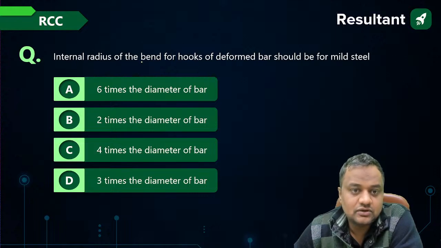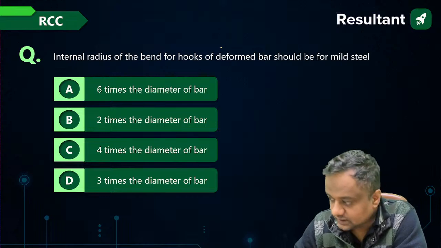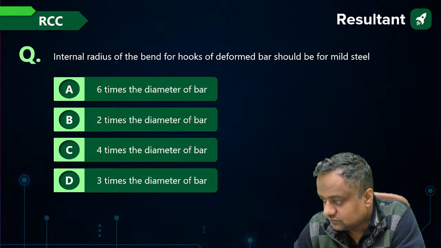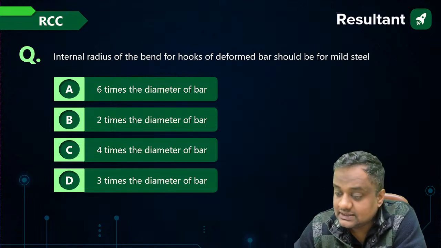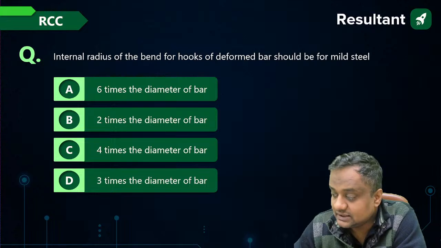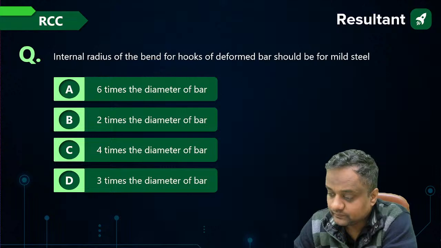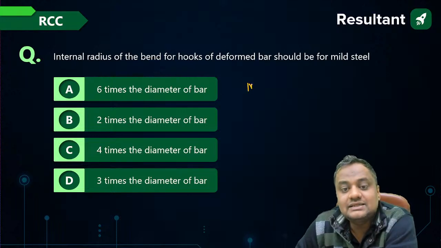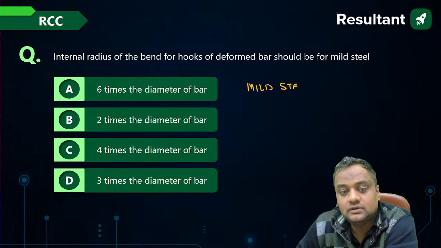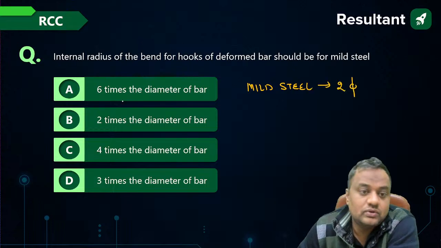So initially, you will be getting some 1-mark questions, majorly from the codal values. Internal radius of the bend of hooks of deformed bar should be, for mild steel. What will be the internal radius for mild steel? For mild steel, it is 2 times the diameter of bar.